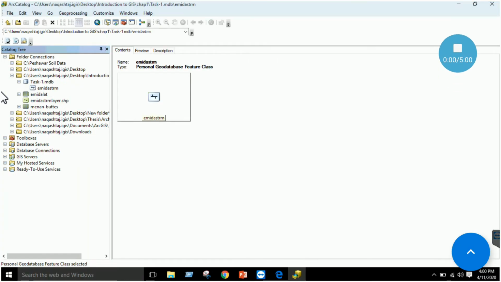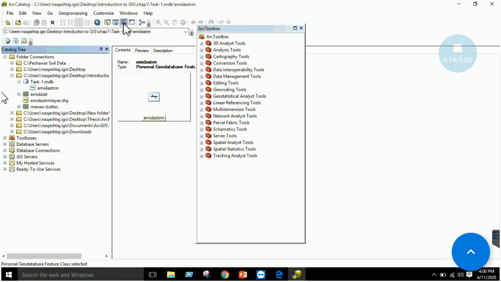Okay, we have this type of processes that can be applied from ArcToolbox. So you can see this red box over here, tool. This is the ArcToolbox. It has a lot of tools that can be used in GIS operations. So till here, we will be dealing with the basics. Here you can see you have a lot of tools, right?